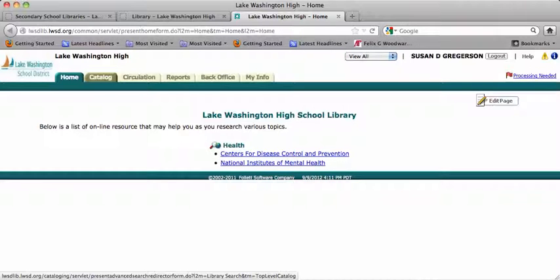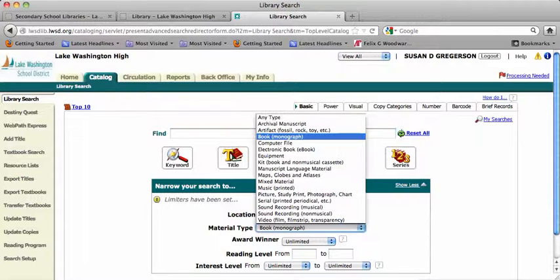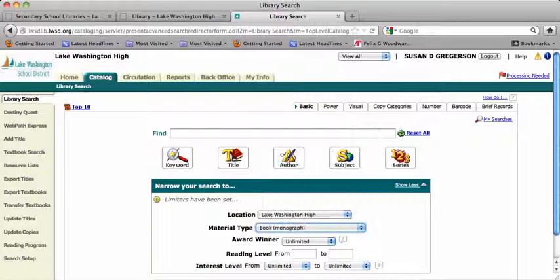and then we're now in Destiny, which is the library software that we use for not only finding books but checking them out. So you choose catalog, and when you're in here, you can choose to look at other materials besides books. Today we're just going to focus on books.